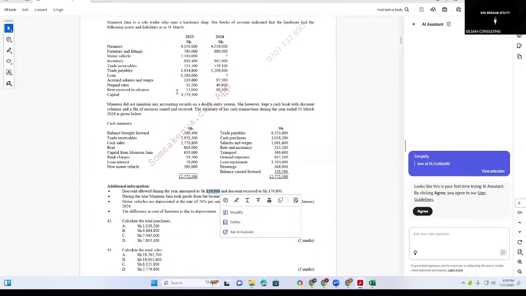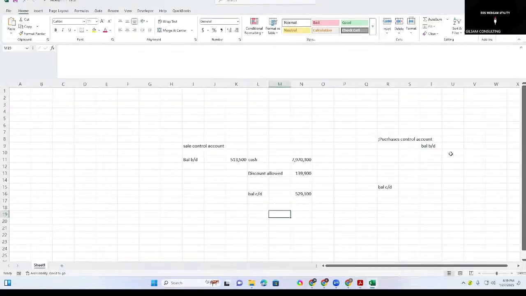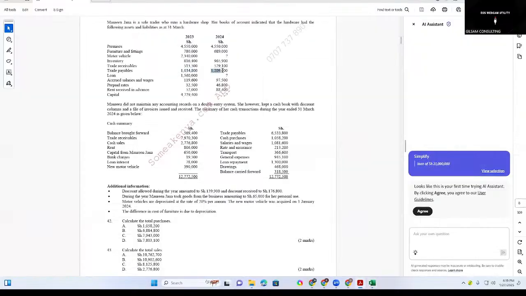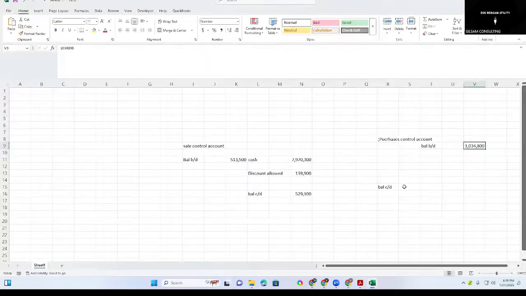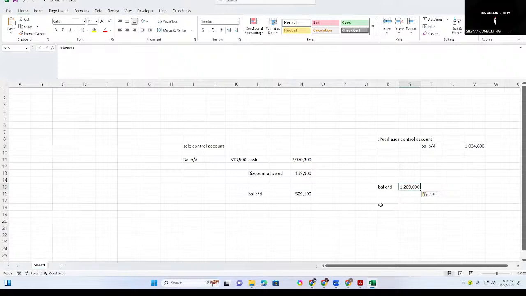And then we can open concurrently with the purchase ledger control account. We'll pick the receivable payables here at the beginning, which is this one, 1034,800. That is the balance brought forward, and then balance carried forward is 12,000, which will be our carried forward, and then discount received we debit.